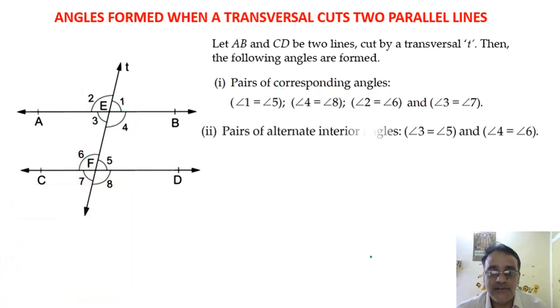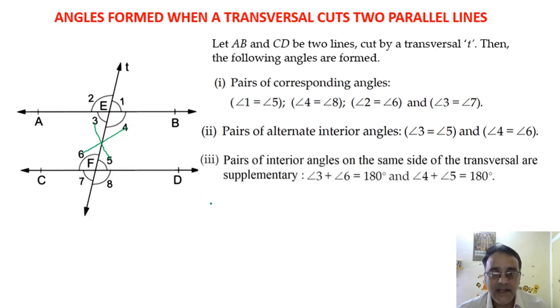Now let us move towards pairs of alternate interior angles. So there are two pairs, one is 3 and 5, and angle 4 and angle 6. And the pair of interior angles on the same side of the transversal are supplementary. This is the property. So the sum of angle 3 and angle 6 is 180 degrees, and the sum of angle 4 and angle 5 is 180 degrees.